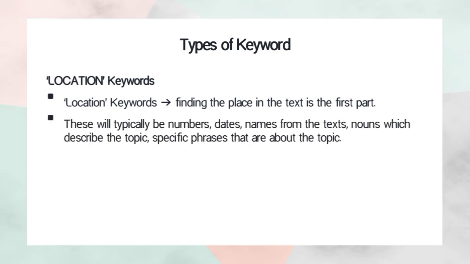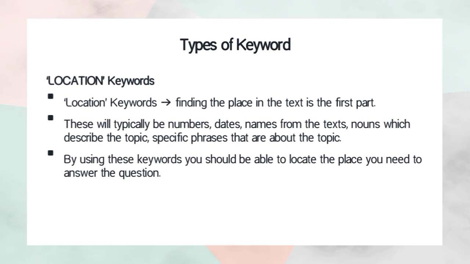It will typically be numbers, names, dates, and other nouns which describe the topic, specific phrases about the topic. So by using this keyword, we can locate or place the information we need from the text.